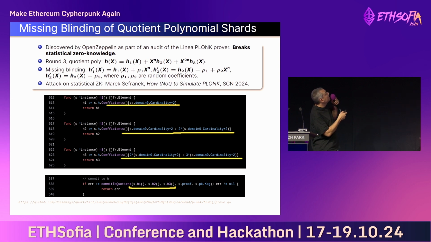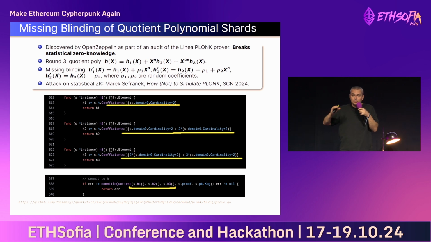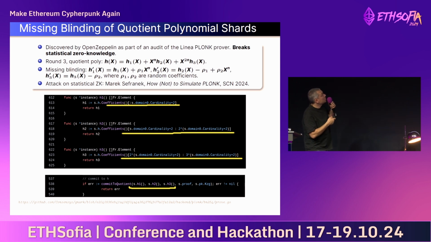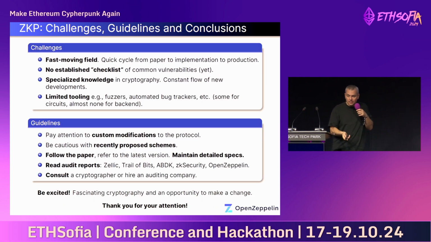So what does blinding mean? It means adding those random factors to the original polynomial, so this row 1, row 2, and so on. The idea of adding blinding is to prevent leaking of witness data by publishing commitments to those polynomials. And in this implementation, this blinding was not done. So the polynomials were just published as is. And as a result, it directly makes applicable an attack recently proposed by Sefranek that actually addresses exactly this case. So it breaks statistical zero knowledge in zero knowledge proofs.